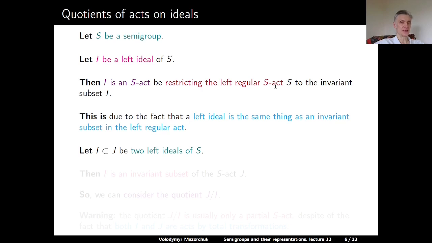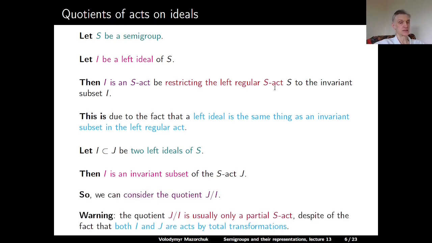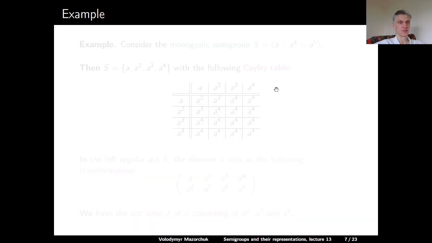If we have two left ideals in S, I and J, and I is a subset of J, then I is an invariant subset of the S-act J. So we can consider the quotient of J modulo I. Let's note that this quotient is usually only a partial S-act, despite the fact that both I and J, which we started from, were acts by total transformations.